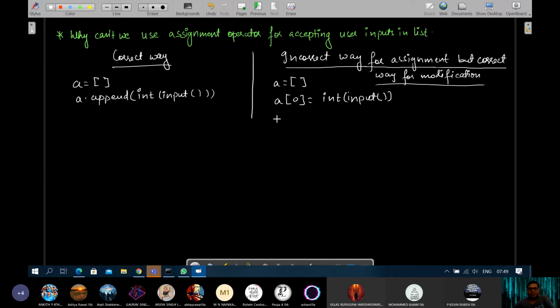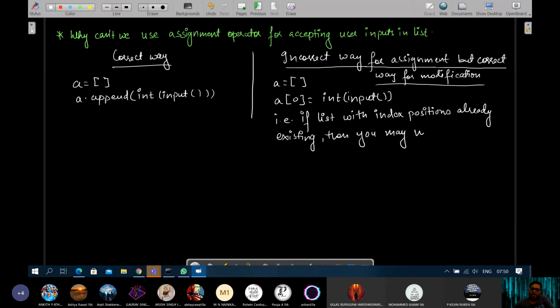This works if the list has index positions already existing, then you may modify the elements of the list using the assignment operator.